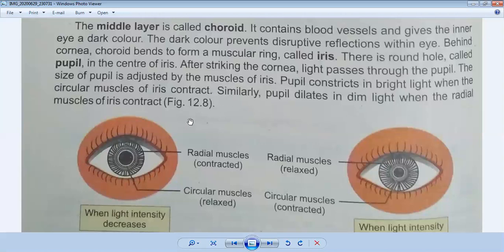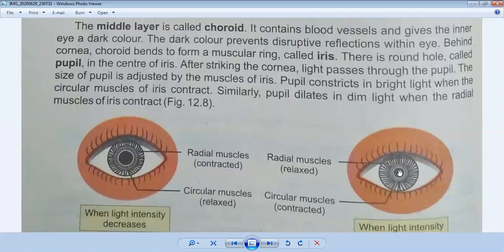So the iris performs two functions. When much light enters into the iris, what happens? The muscles of iris contract, and because of that they control the intensity of light which is entering into the pupil. And when there is a dim light, the muscles of iris began to dilate, began to relax, so that more light can enter into our eyes.